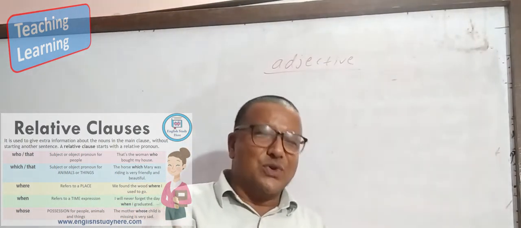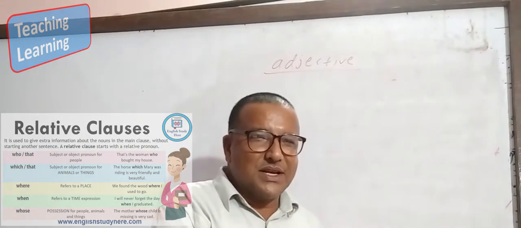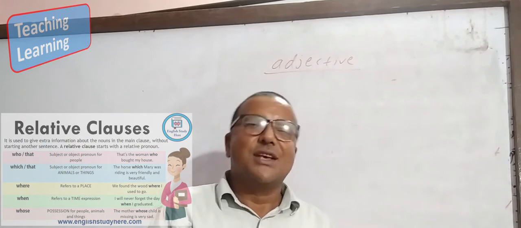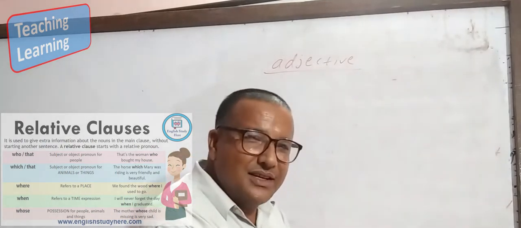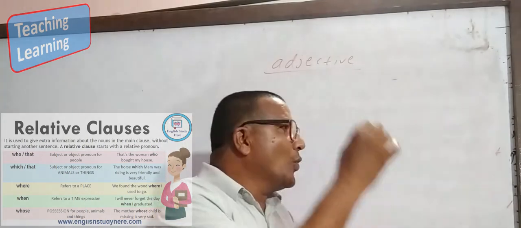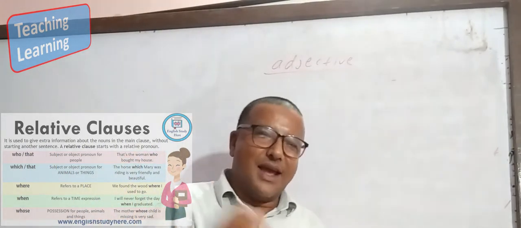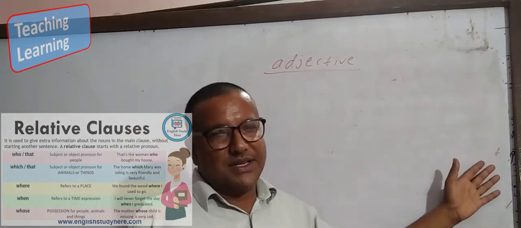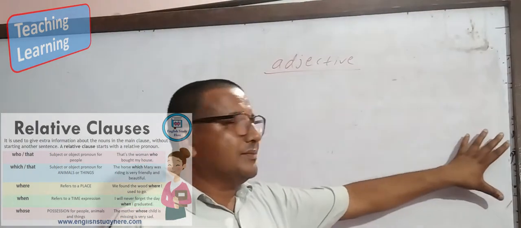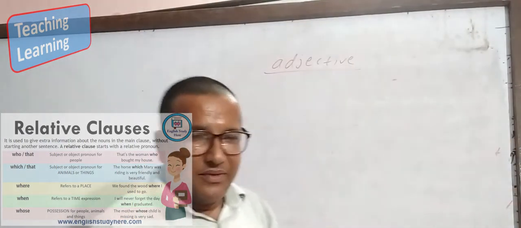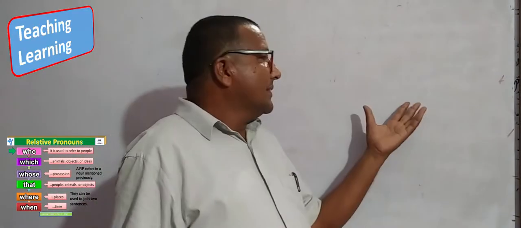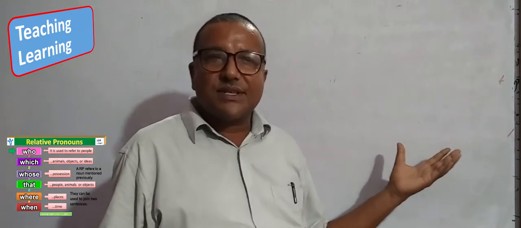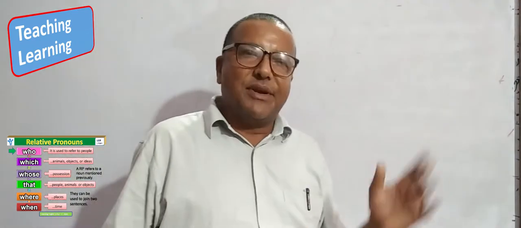Nouns and pronouns are used as either subject or object. So adjectives are used near the subject or object, before the subject or object. Look here. Somewhere we have to use an adjective. An adjective always helps to make the sentence better.